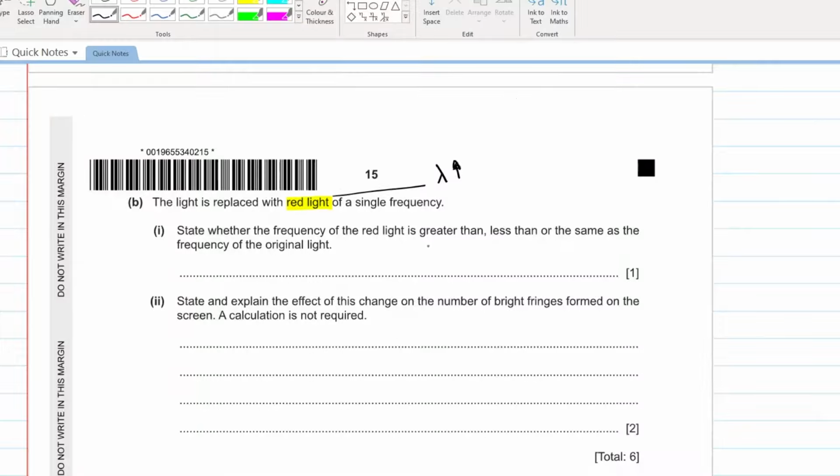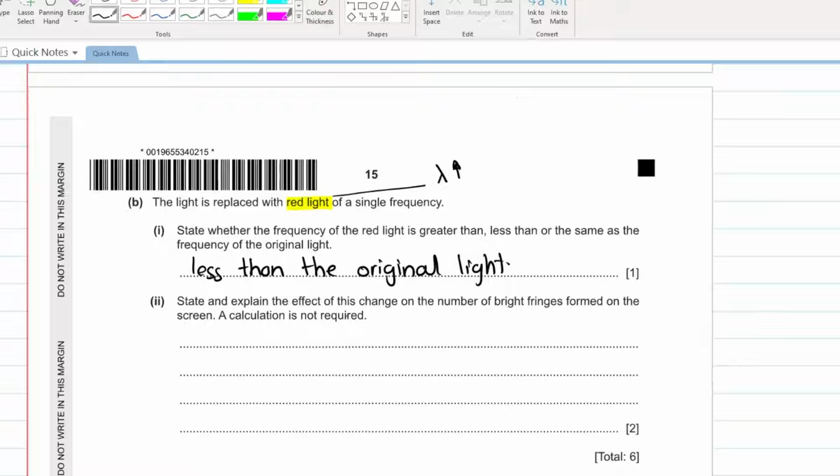Let's see. State whether the frequency of red light is greater than, less than, or the same as the frequency of the original light. What will happen to the frequency? The frequency will obviously be less. Less than the original light. Simple. Chalo, let's further move ahead.